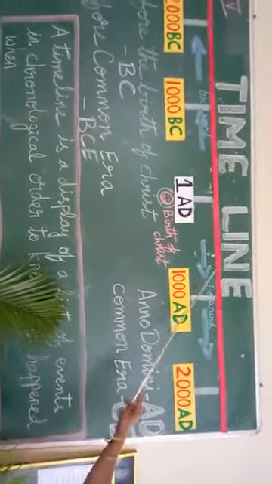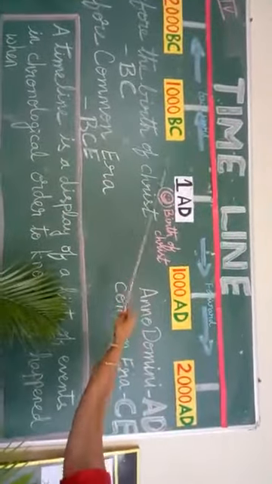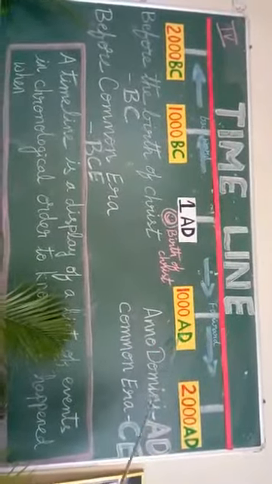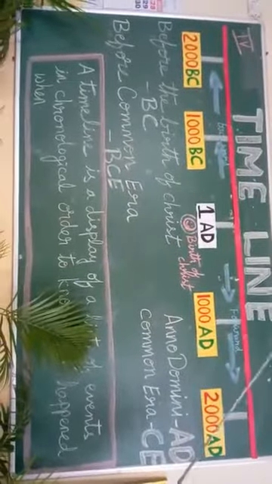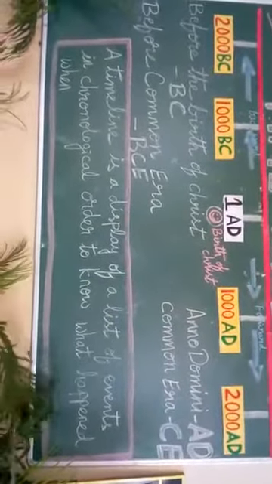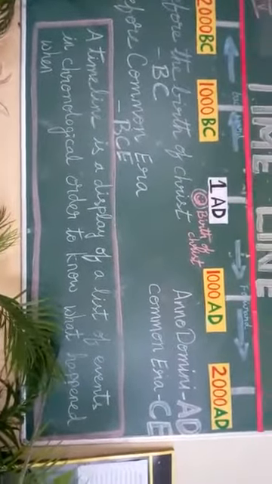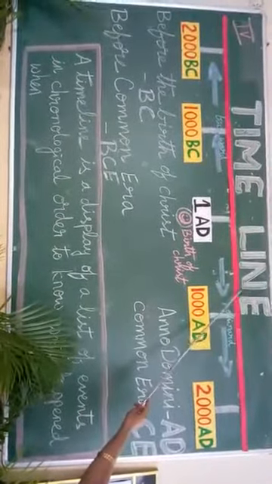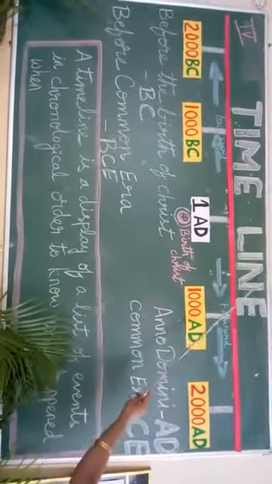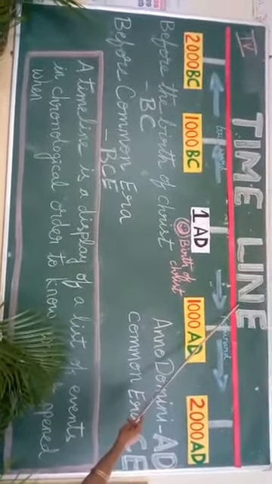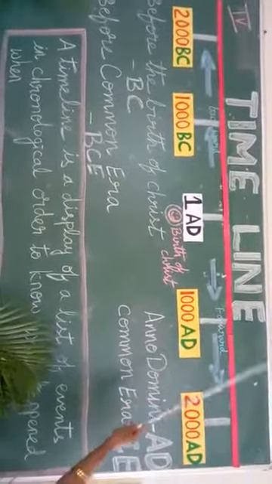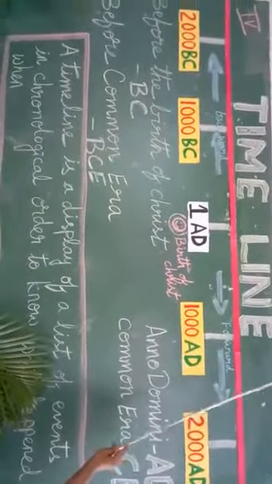Here is the timeline, a long line showing the time with the help of the years. The years are written on these lines. A timeline is a display of a list of events in a chronological order to know what happened and when. So, the timeline is an important tool to study history. To understand history in a simple way, we need to know the timeline. With the help of timeline, history becomes very simple.